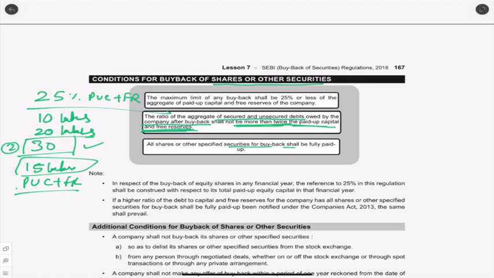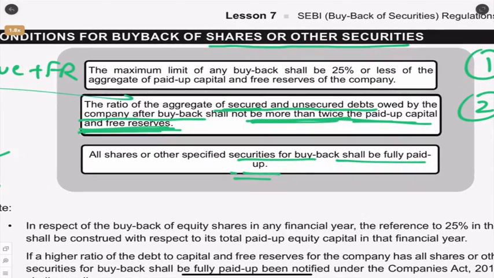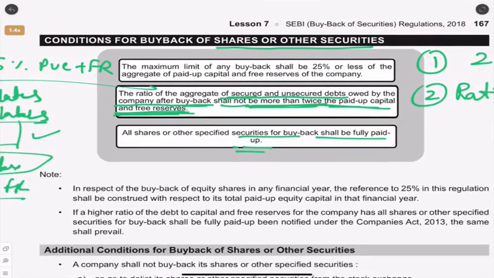All shares and securities shall be fully paid up. This is important. This we knew, correct? So there are 3 points. The first point is easy. 25% of the paid up share capital and free reserves is what you can buy back. Second point, what they're saying is, after you do buyback, the ratio of the debts, when I say debts, secured and unsecured debts owed by the company after buyback shall not be more than twice the paid up share capital and free reserves.